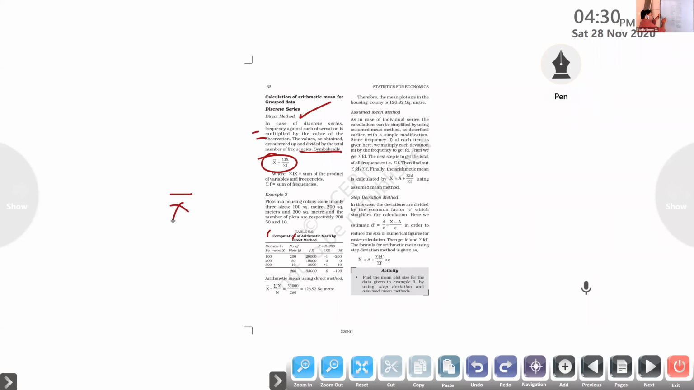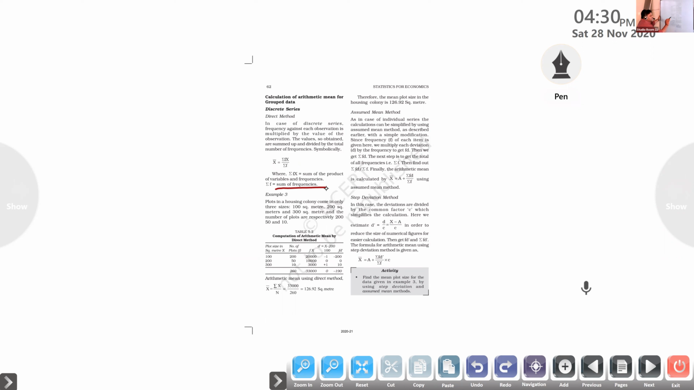Mean for a grouped data: x bar equals sum of fx divided by sum of f, where sum of fx is equal to the sum of the products of variables and frequencies. Just understand that. Sum of f is the sum of the frequencies. So we are going to an example directly, doing the mathematical calculation. It is easy to understand.